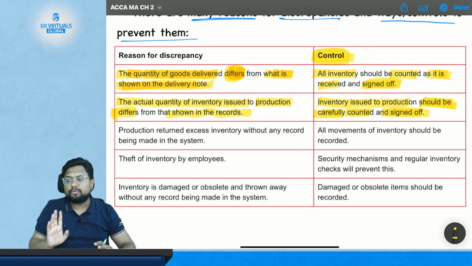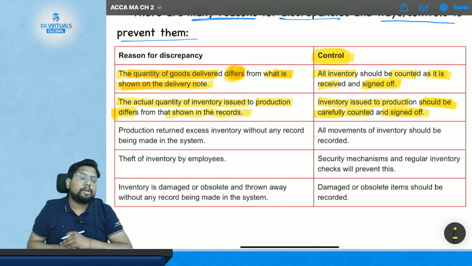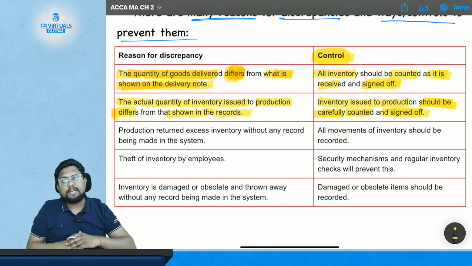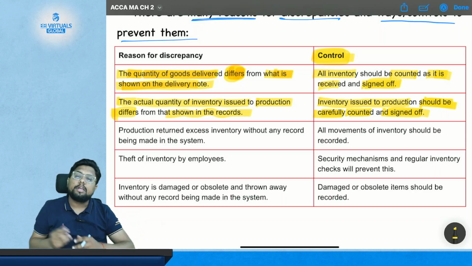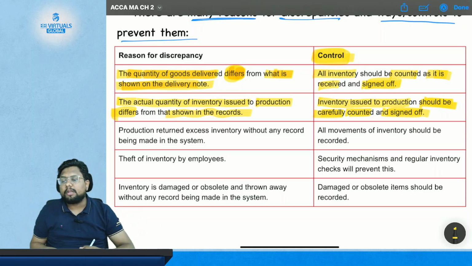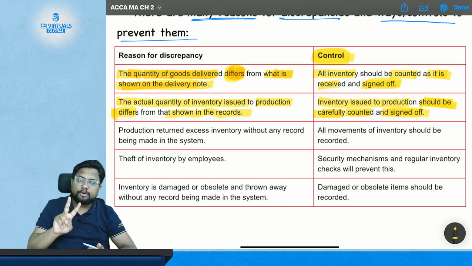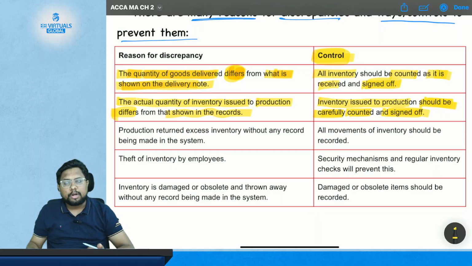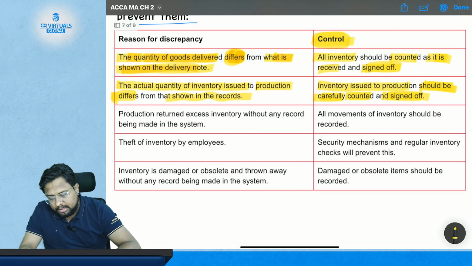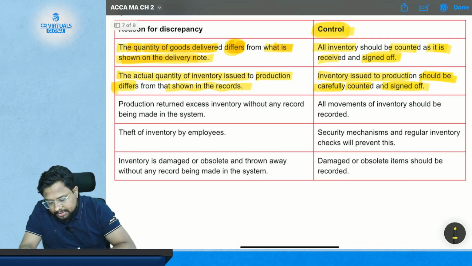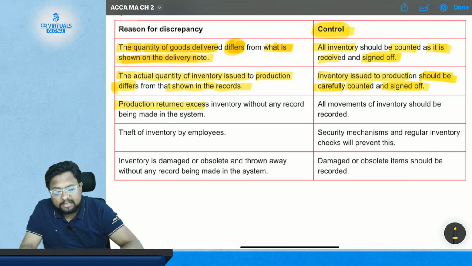So now you know the control: before issuing the material to the production, you need to physically count and sign it off. And in the same way, before receiving the delivery of the material, you need to physically count and check whether the same material has been received which is shown in the delivery note. So there are two problems and you have two controls for each of the problems. Got it?